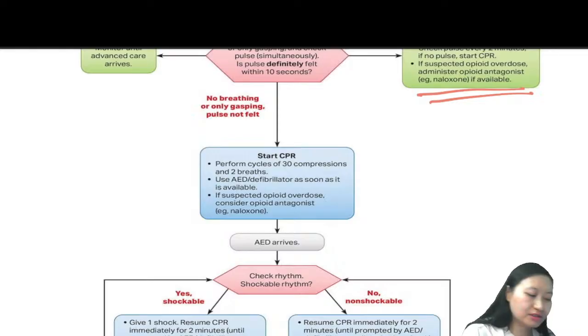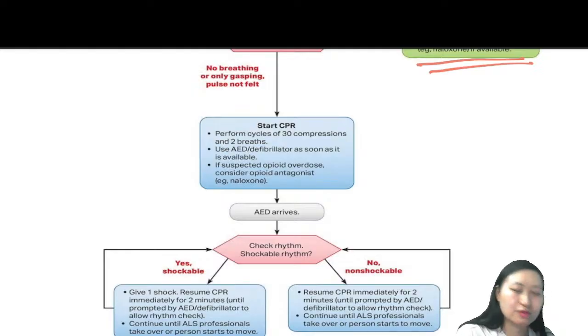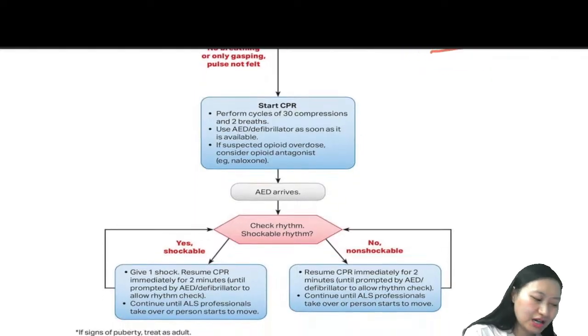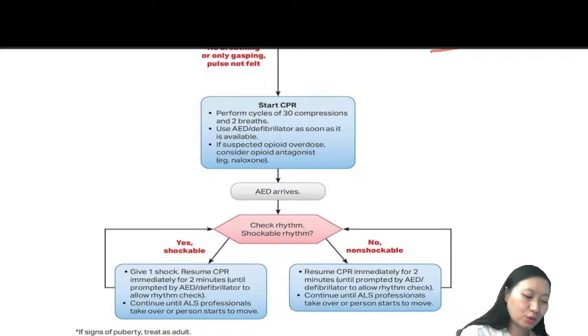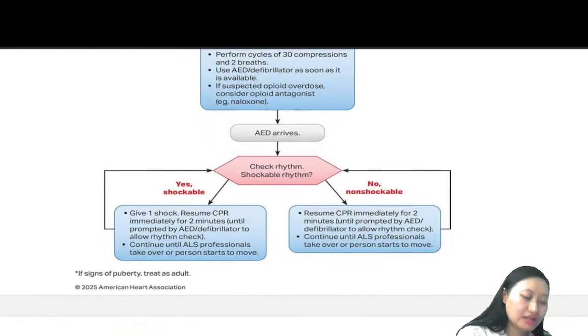In case there is no breathing, only gasping, and pulse is not felt, we will go for CPR, that is cardiopulmonary resuscitation. We will perform cycles of 30 chest compressions and 2 breaths. We will be using the AED defibrillator as soon as it is available. If suspected opioid overdose is there, we will be considering naloxone, right? Naloxone can be given intranasally, right? It can be given IM, right? And we will be waiting for the AED's arrival.